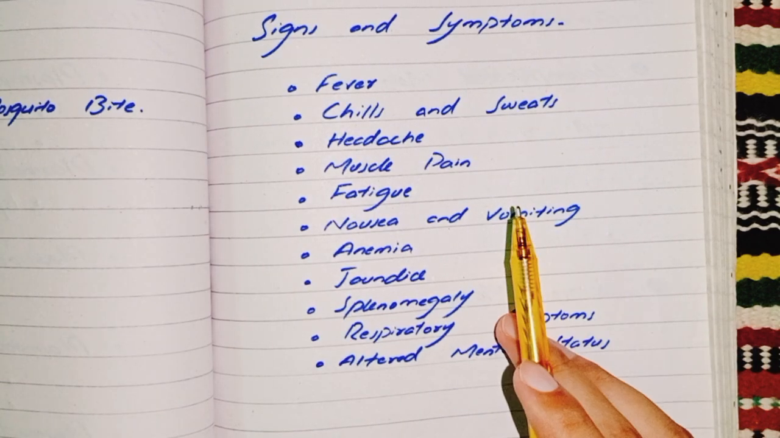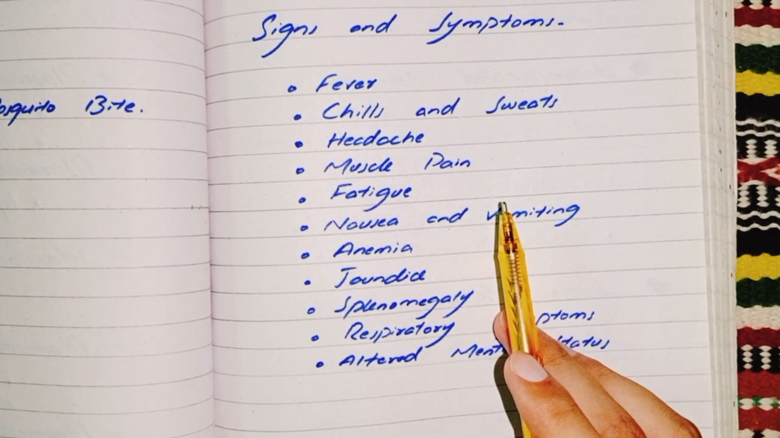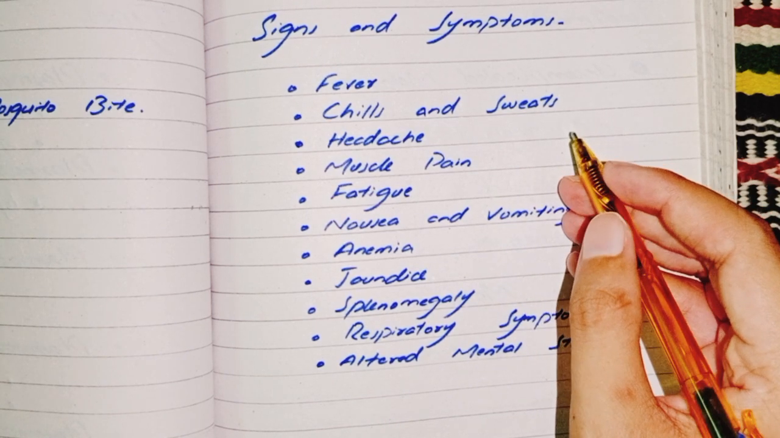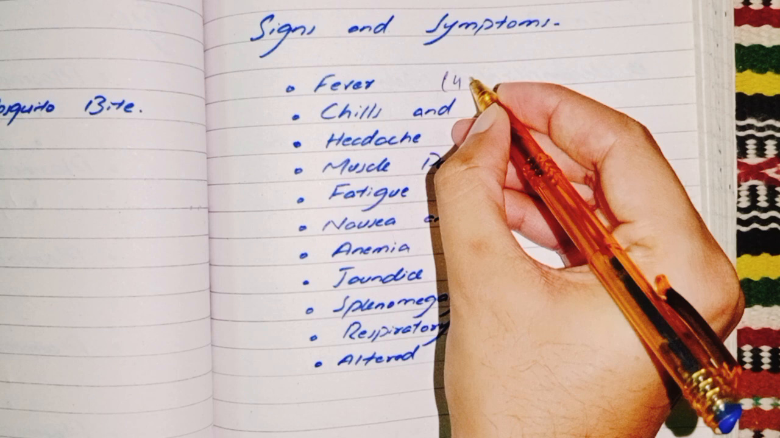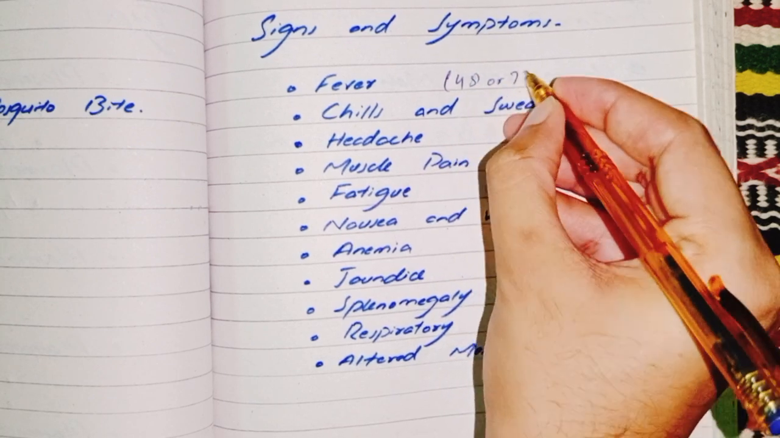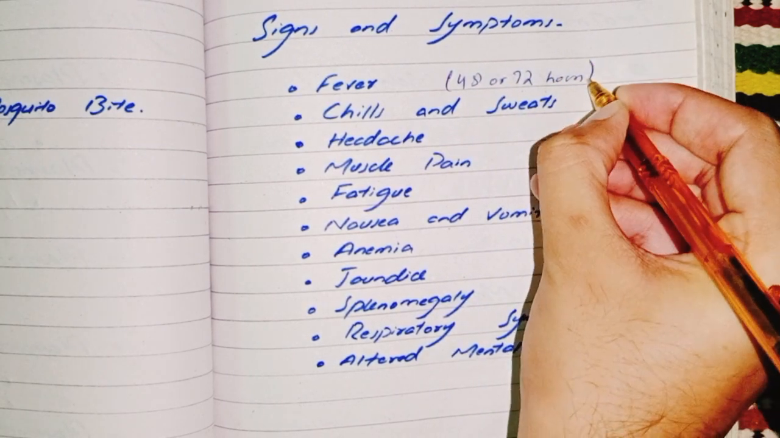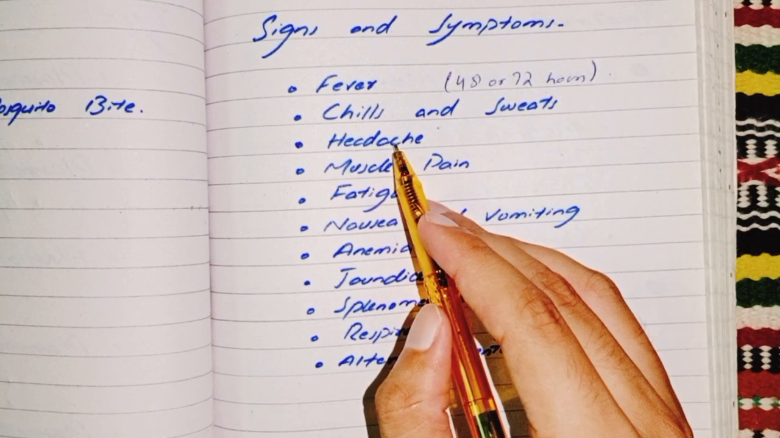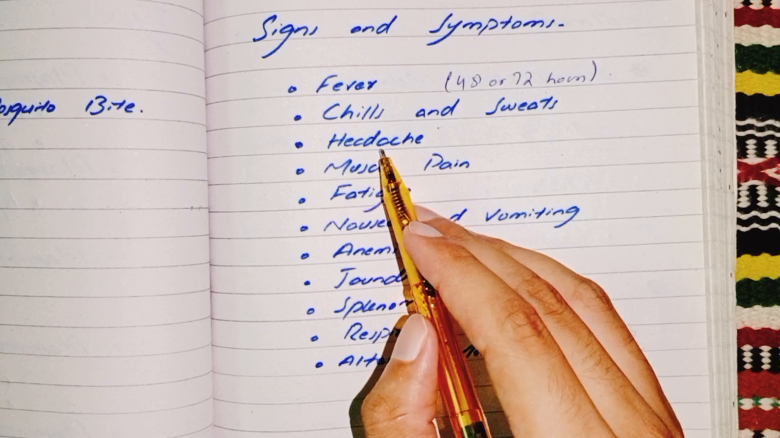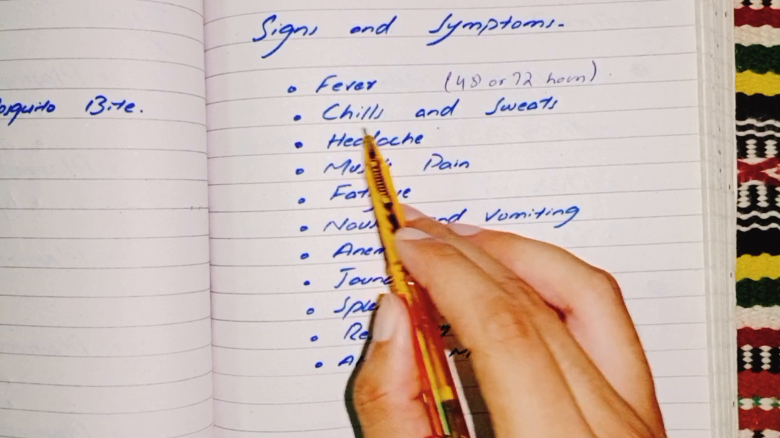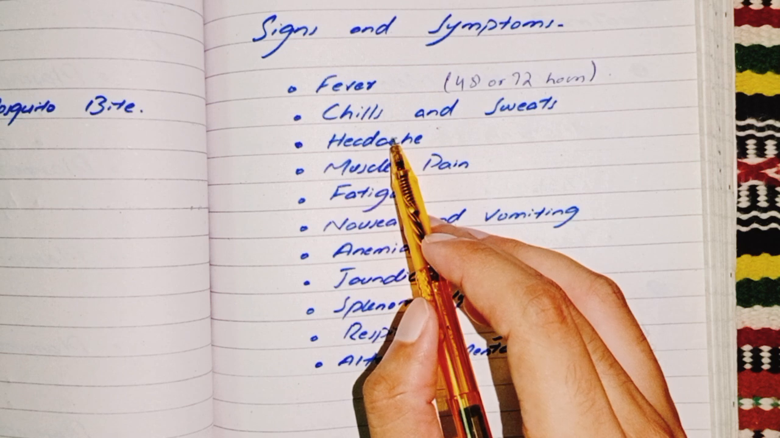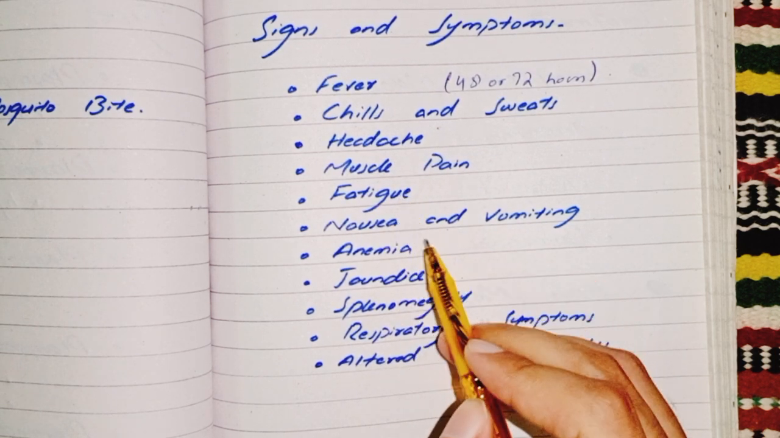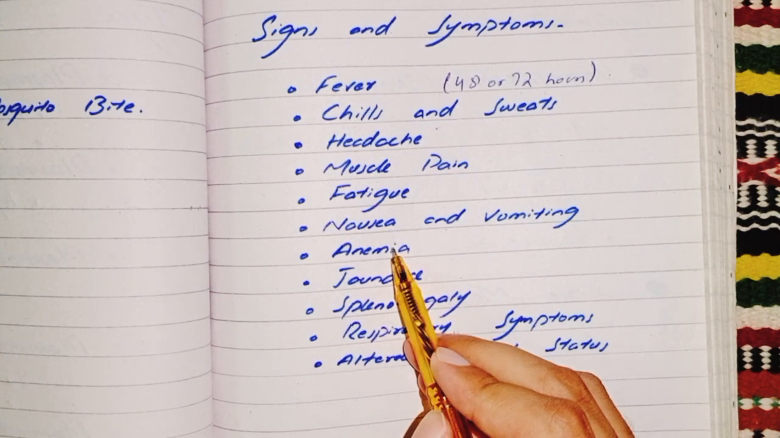Next section is about the signs and symptoms of malaria, often with a regular pattern every 48 or 72 hours depending on the species. Chills and sweats are the most common signs and symptoms in malarial patients. It differentiates it from typhoid fever too. Next signs and symptoms are headache, then muscle pain, then fatigue, nausea and vomiting, and anemia. Why anemia? Due to destruction of RBCs.